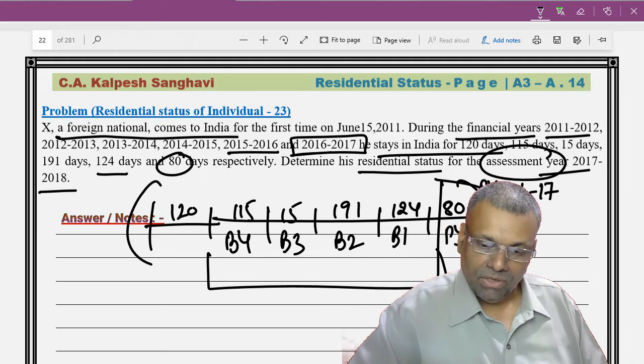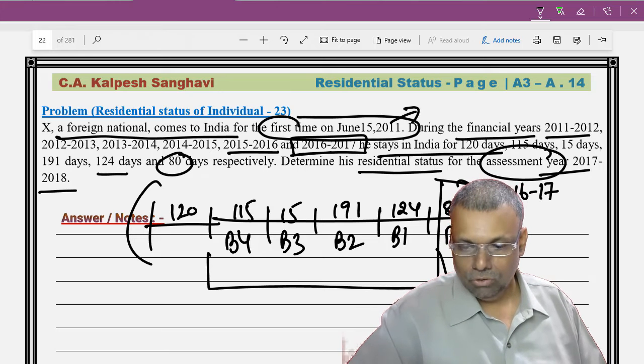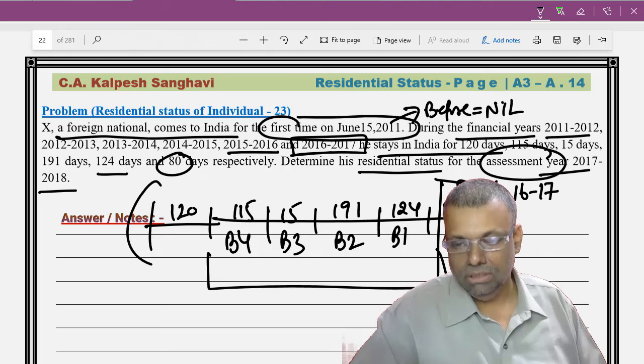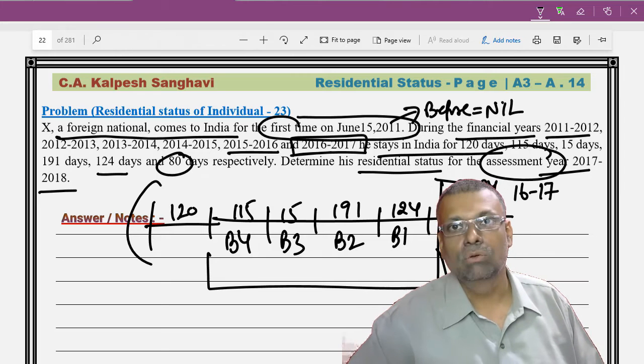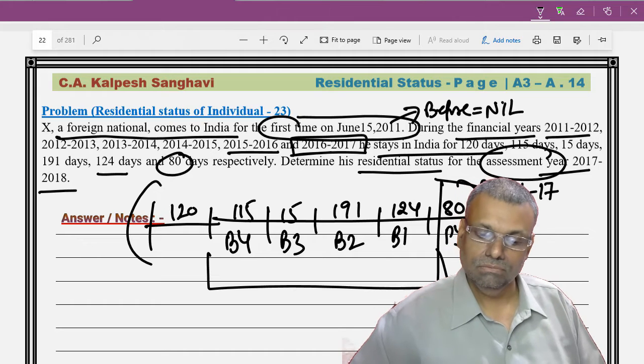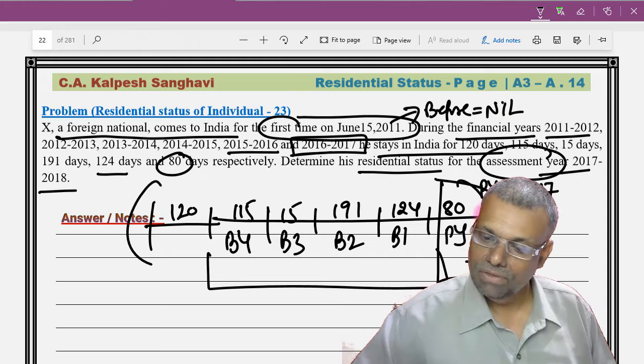Now he has come to India for the first time on June 15, 2011. So before this particular date, all the years or all the days before this date, his stay in India is going to be nil. Is that absolutely clear?